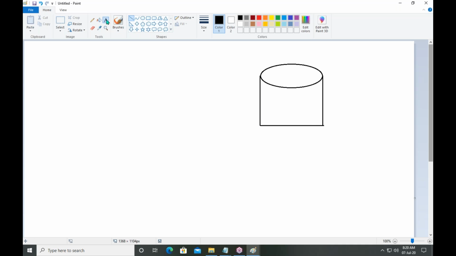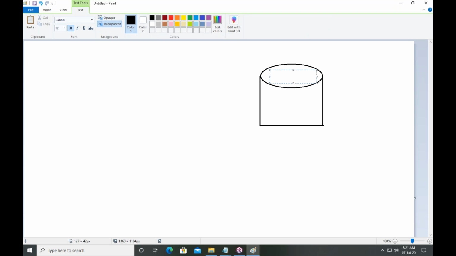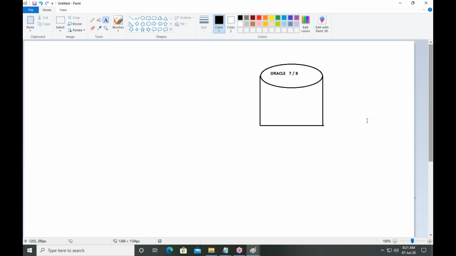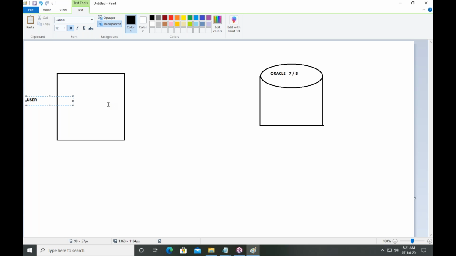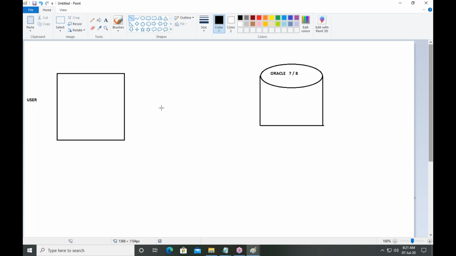Through a web page, suppose I want to access the data. Suppose I am a user. The user can access data from here. This is impossible.